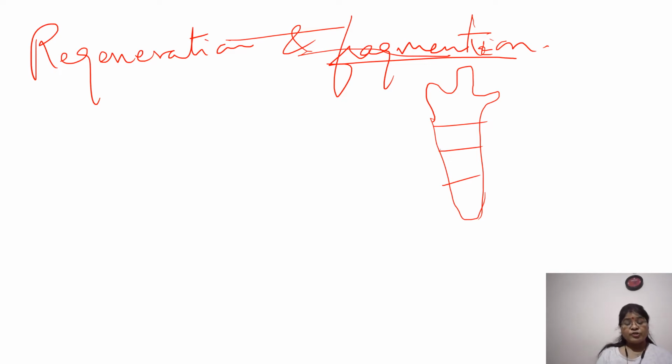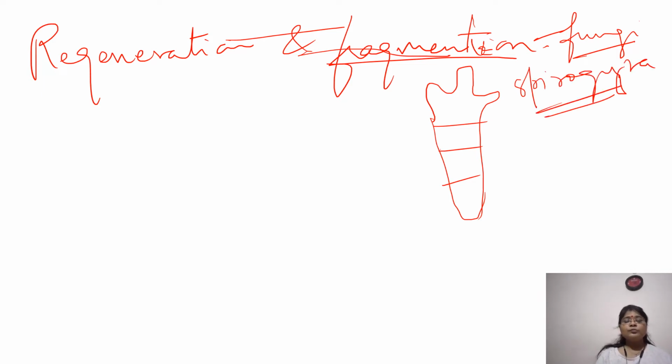Even your fungi, the best examples of fragmentation, they divide fragmentally, isn't it? Your Spirogyra, these are all. So now you can say that regeneration is also a kind of fragmentation, or you can say under regeneration comes your fragmentation.